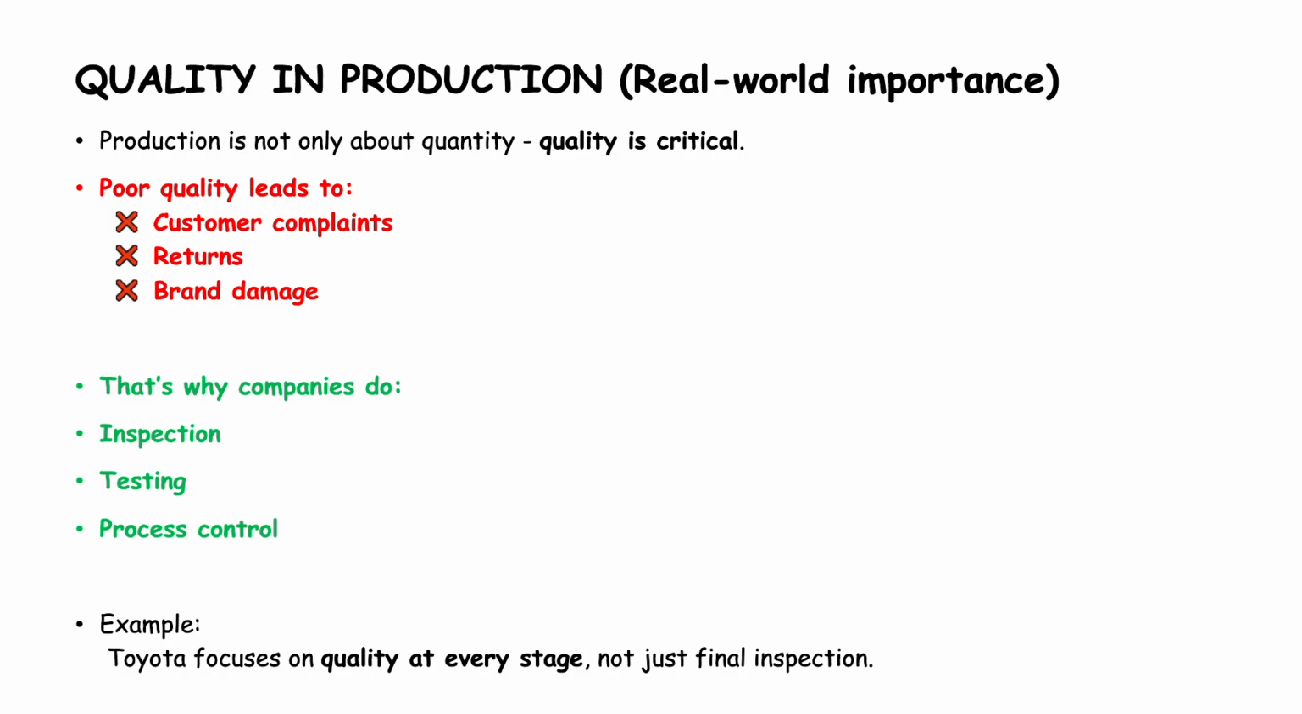See, example, Toyota focuses on quality at every stage. Just now I told. They will also check quality on every stage, not just final inspection, not just final product. Every stage. After each raw material has been assembled to a product, they will check whether it's working, whether it's right. If it's good to go, then they will proceed further.